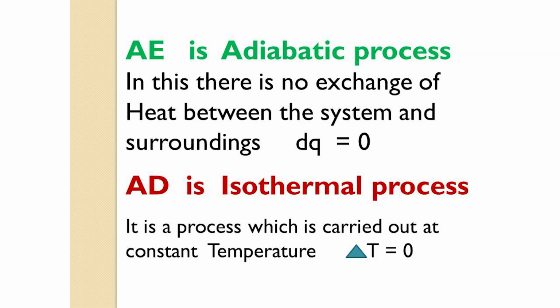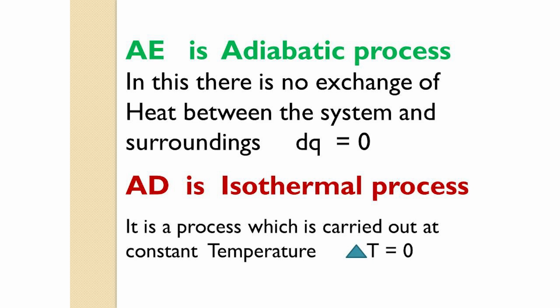Identify the graph AE. It is an adiabatic process. Have you heard about the term adiabatic process? What is an adiabatic process? There is no exchange of heat between system and surroundings. What will be the value for an adiabatic process? dq equal to 0.